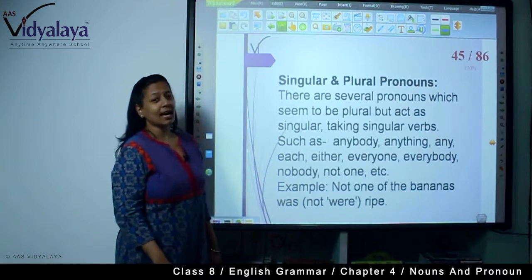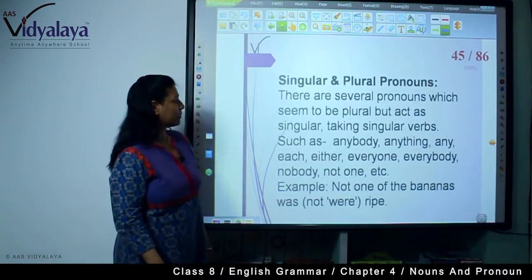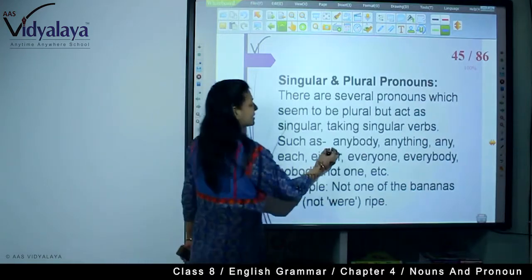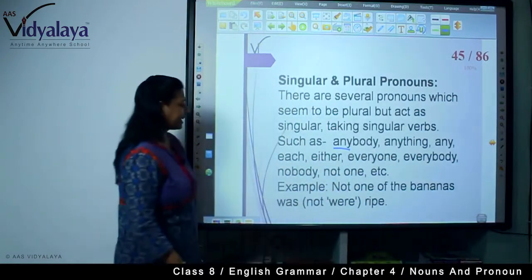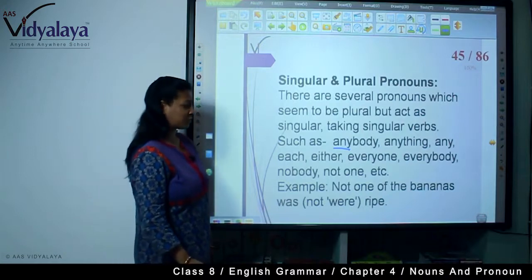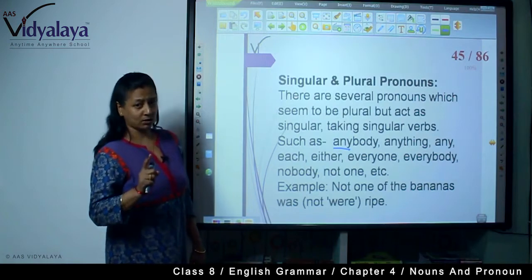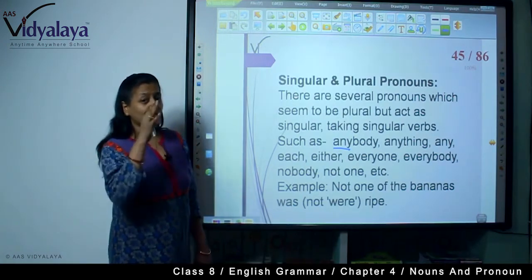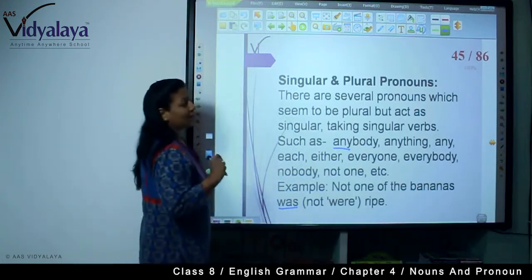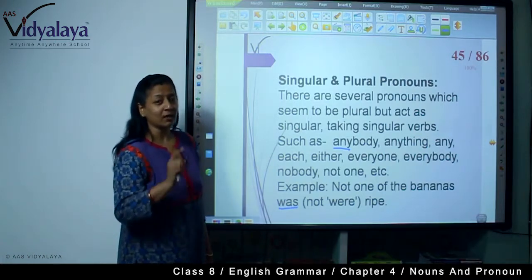Now, singular and plural pronouns. There are several pronouns which seem to be plural but act as singular, taking singular verbs, such as anybody, anything, any, each, either, everyone, everybody, nobody, not one, etc. Not one of the bananas was, not were. Not one of the bananas was, not were, ripe. So you will have to understand the pronouns and according to that, the verb will be used.